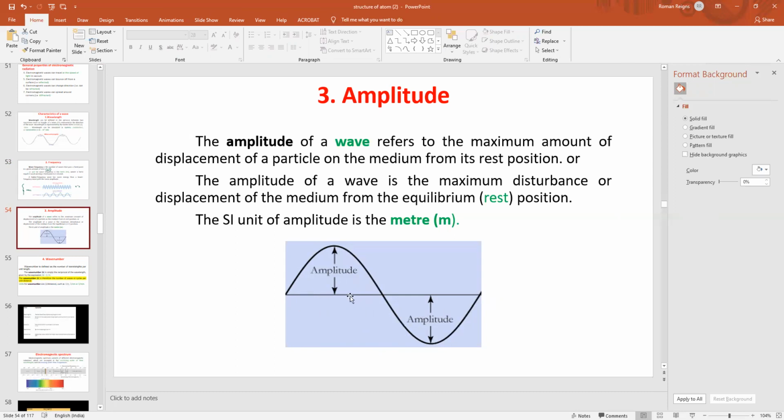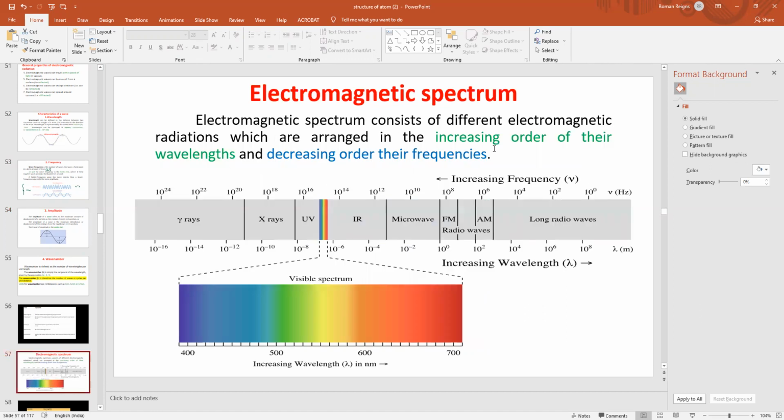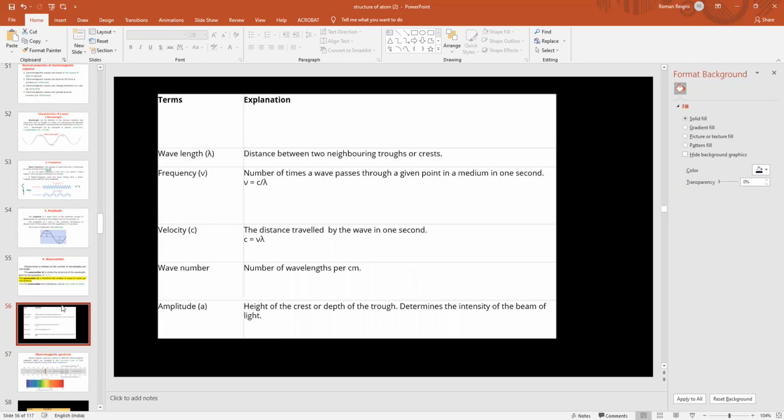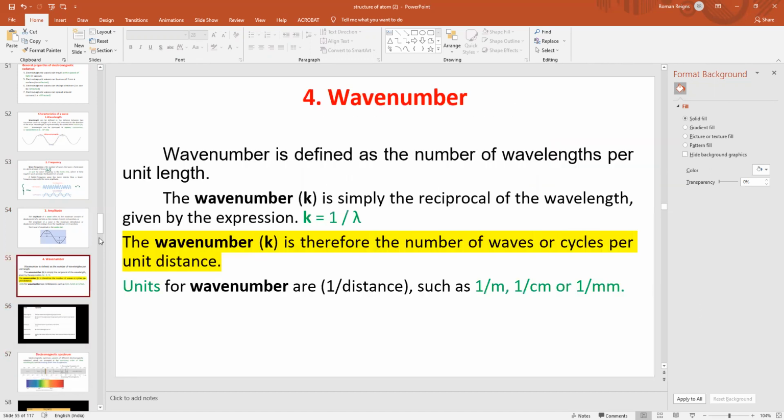During propagation they move from their position of rest, and this maximum distance from the position of rest, or the equilibrium position, is called amplitude. Since again we are talking about distance, the unit will be meter. Okay, clear?